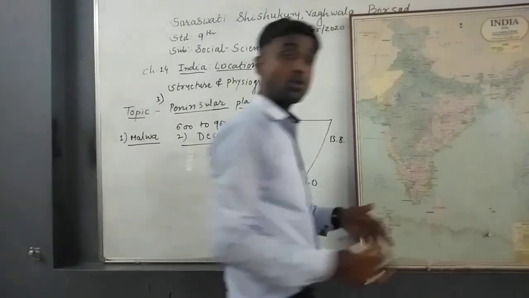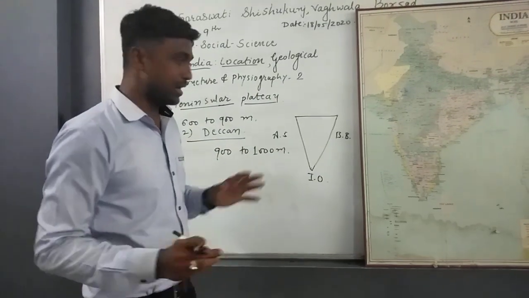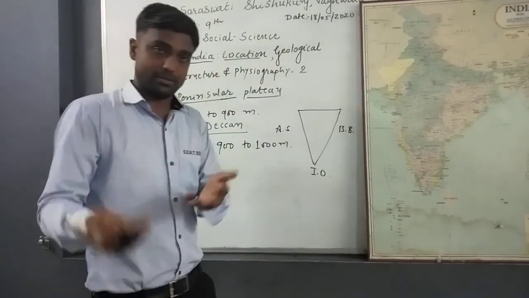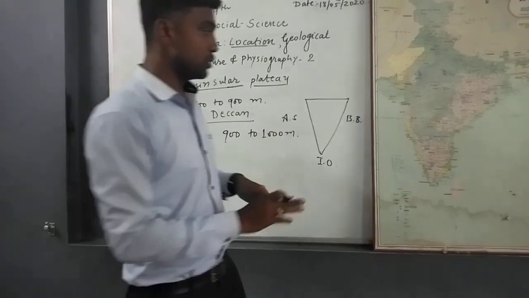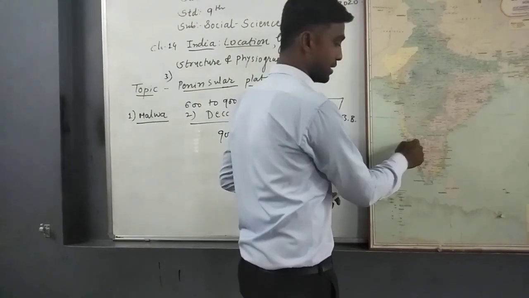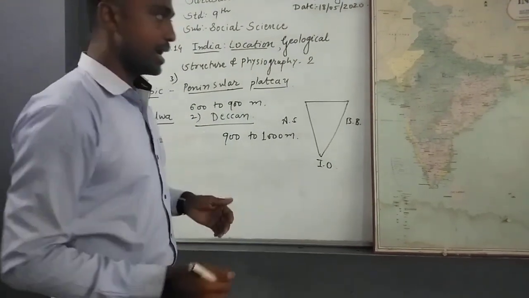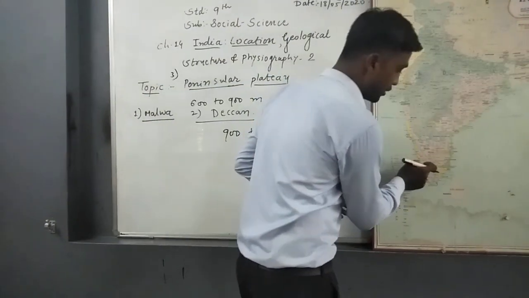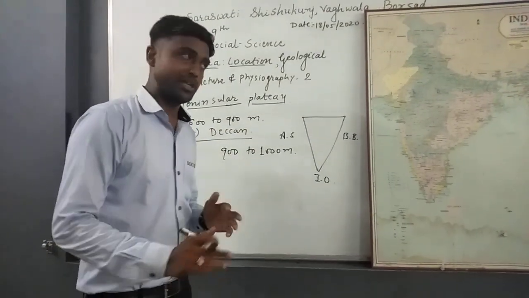Now it has several local names also. For example, Sahyadri is a local name of this plateau. The Deccan Plateau is in two states, Maharashtra and Karnataka. In Maharashtra and Karnataka, these plateaus are known as Sahyadri. And for example, in Tamil Nadu, this Deccan Plateau is known as Nilgiri.